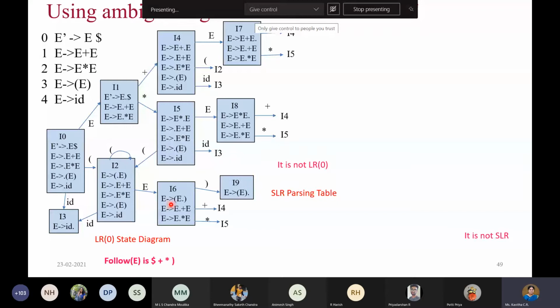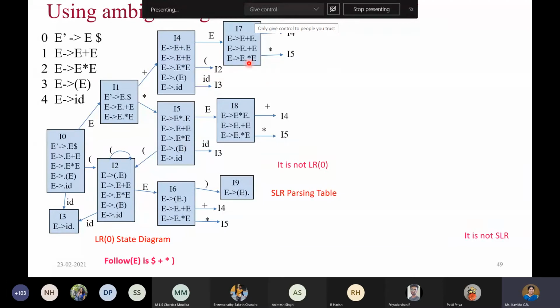Coming to the state I6, we get only this rule when you read close parenthesis, and this path is done now because we have got the dot operator in the rightmost position. If you read plus, it is the same as I4. You can list out and see. E gives E plus dot E is what we are going to get, and because of dot E, we are going to expand further. So it will be the same as this. Similarly, when you read star, you will get something like I5 only, so we are going to reuse it.